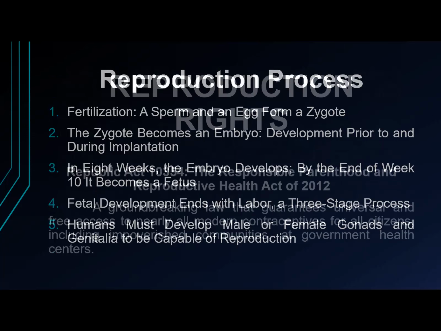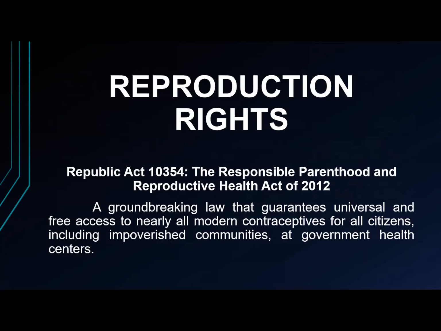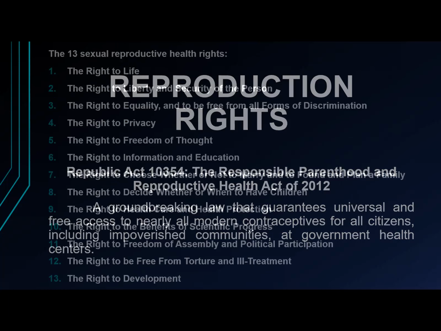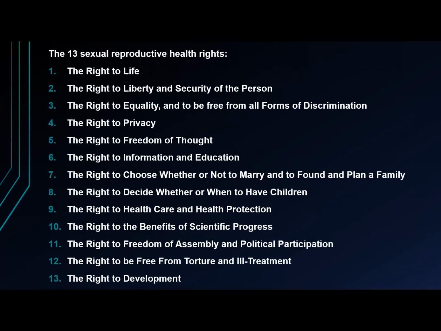We have the reproductive rights. It is the right of every individual to decide whether they want to reproduce, and to have reproductive health. We have a law about it, which is Republic Act 10354, the Responsible Parenthood and Reproductive Health Act of 2012. It is about free access to modern contraceptives for all. There are 13 sexual and reproductive health rights.